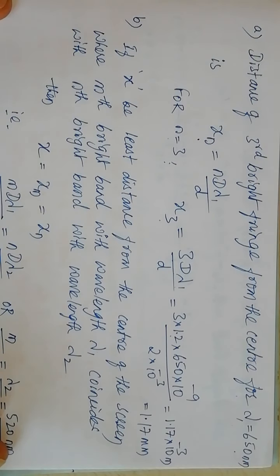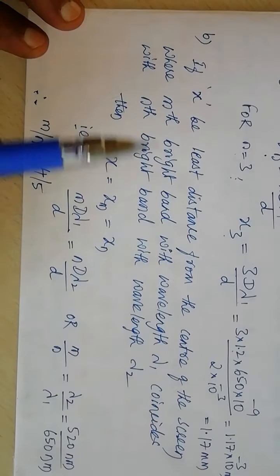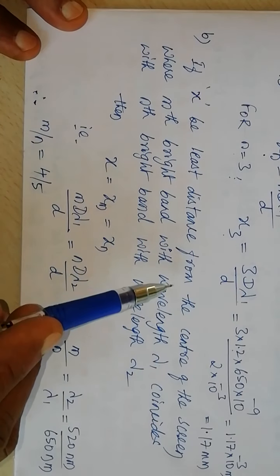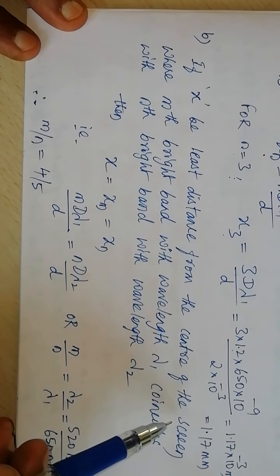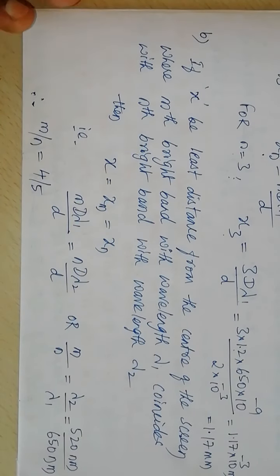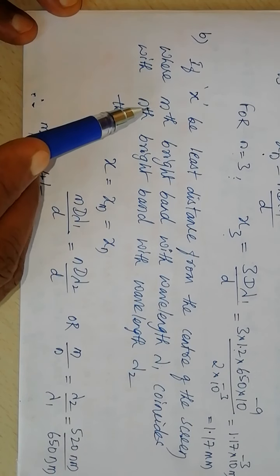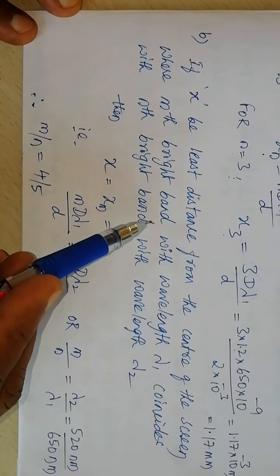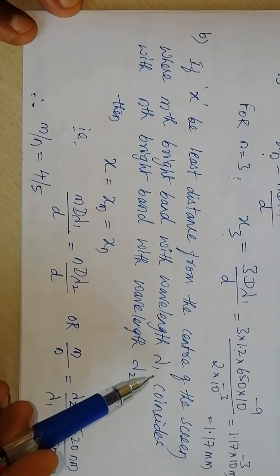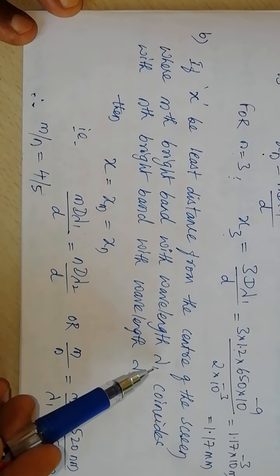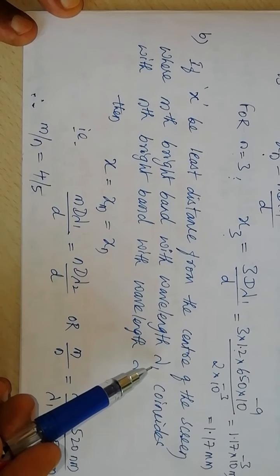Further, if x is the least distance from the center of the screen where the mth bright band with the longer wavelength lambda 1 coincides, the number of fringes decreases with increase in wavelength.